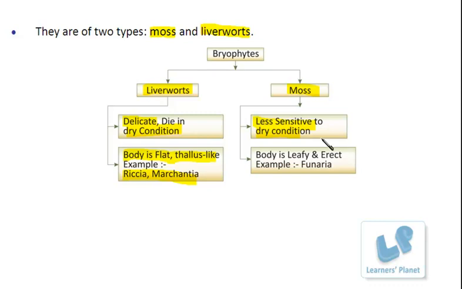In this type of plant, the body is leafy and erect, as in the case of Funaria. If I show you the picture, it will be easier to understand. Even when you look around, especially in the monsoon seasons or high water conditions, you can find the difference between liverworts and moss.